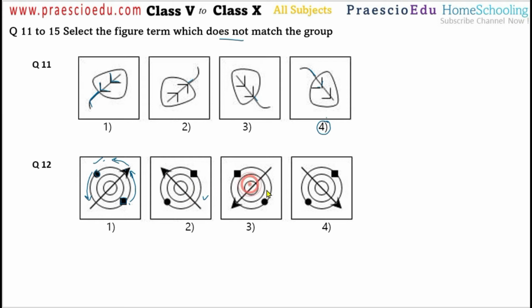So after this one also we are getting this one, but in option number 4, now this is totally different because these two positions are interchanged. So instead of the square there is the solid circle, and instead of the solid circle there is a square. Okay, so the direction sides are different, so that's why option number 4 is the different one. So question number 12, option number 4 is the correct one.